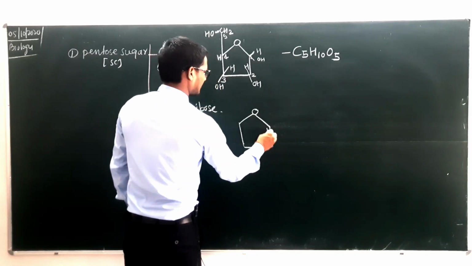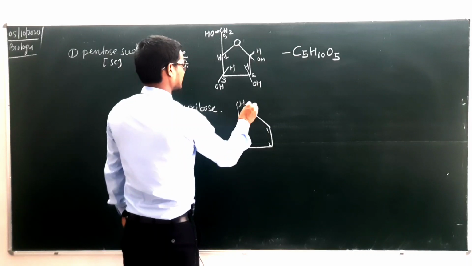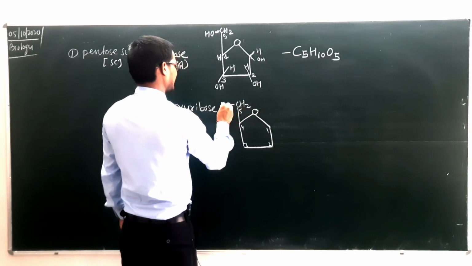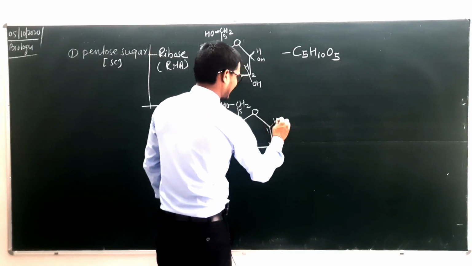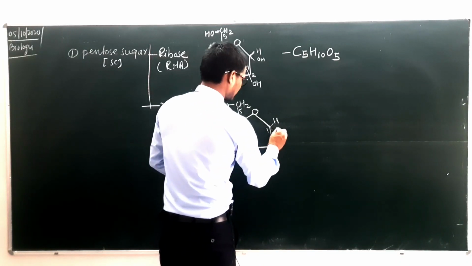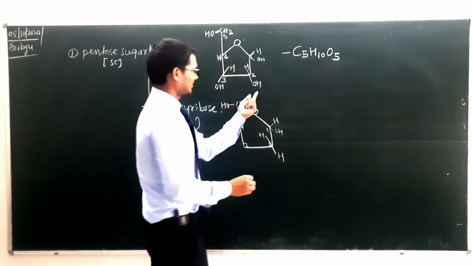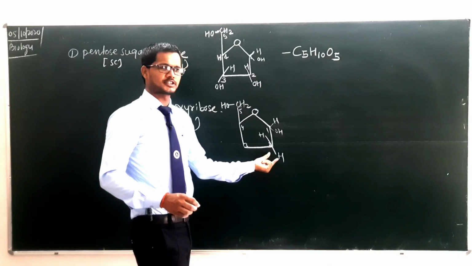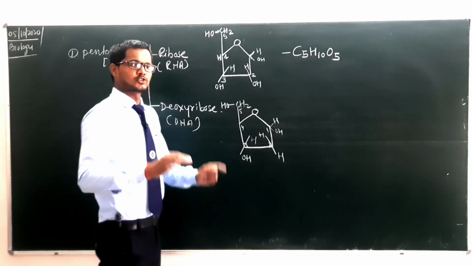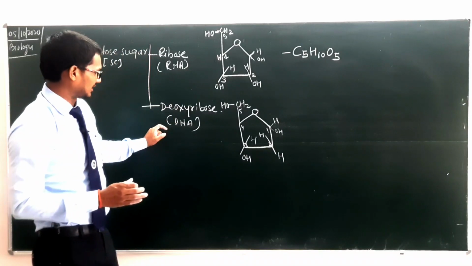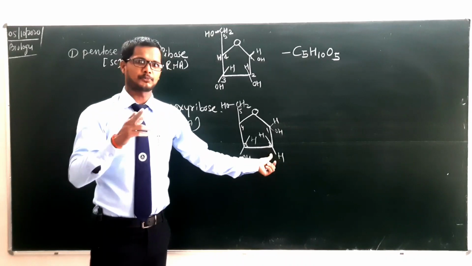Carbon number 1, 2, 3, 4, and here the carbon number 5, and here OH. At position number 1, H OH, but the oxygen is eliminated from position number 2. The rest of the things will be the same. So in deoxyribose sugar, a particular oxygen is eliminated at position number 2. You have to remember it.